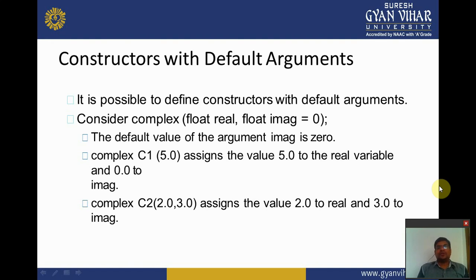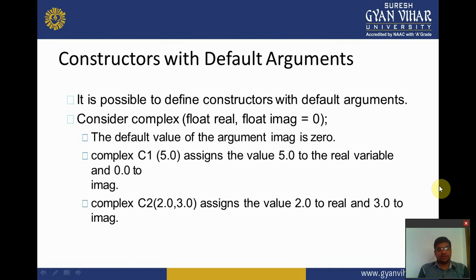So when we call with only a single value, then the second variable is set to the default. If you set a default variable, then you need not define that variable. It is not compulsory in the constructor. So in the second we pass both 2.0 and 3.0. At that time the image variable is automatically set to 3.0.